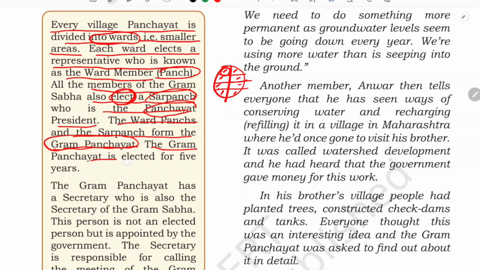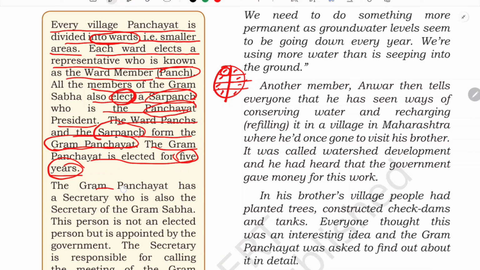And the Gram Panchayat is elected for a period of 5 years. This is important. This Gram Panchayat is elected for a period of how many years? For a period of 5 years. I hope you have understood about these ward members and how they form the Gram Panchayat. Every elected member from a ward, including the Sarpanch, makes the Gram Panchayat.